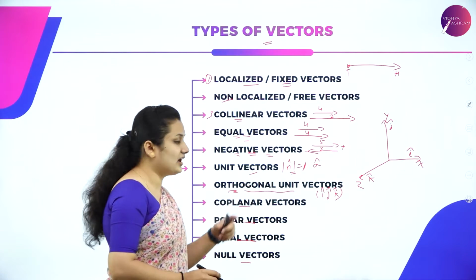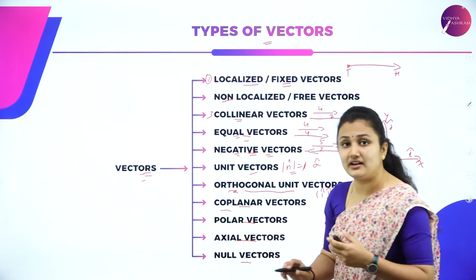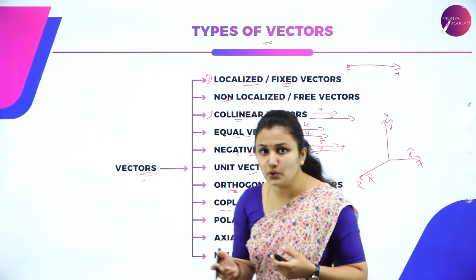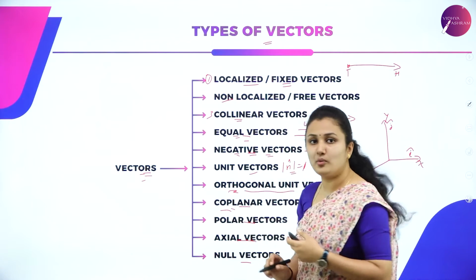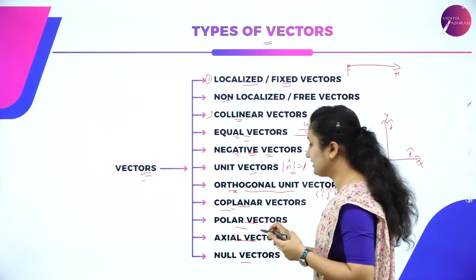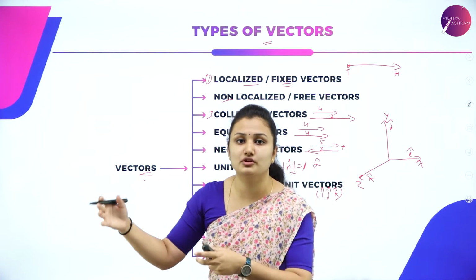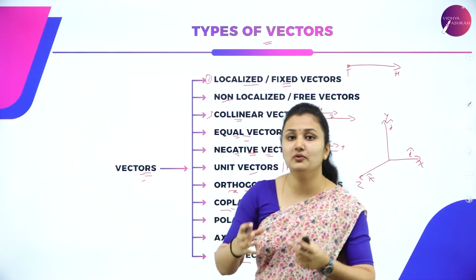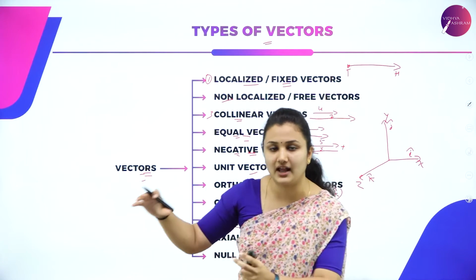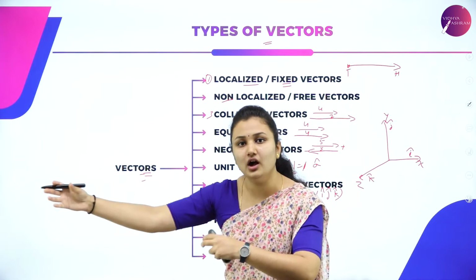What are coplanar vectors? Collinear is different. What is coplanar? Vectors that lie in the same plane, we call coplanar vectors. Then what is a polar vector? For a polar vector, the direction of the vector is along the direction of motion of the object. If the ball is moving towards the right, the direction of the vector will also be towards the right. So the direction of the vector is along the direction of motion of the object.